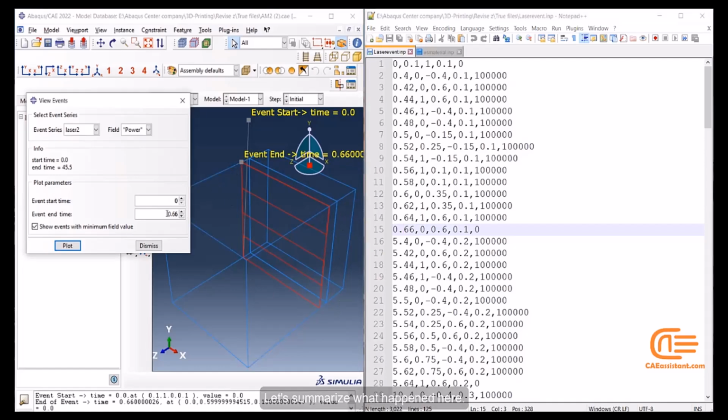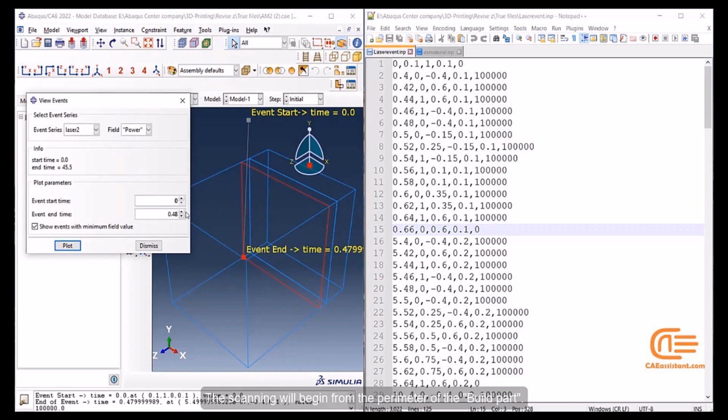Let's summarize what happened here. The scanning will begin from the perimeter of the build part. This happens from t equals 0.4 to t equals 0.48 seconds.